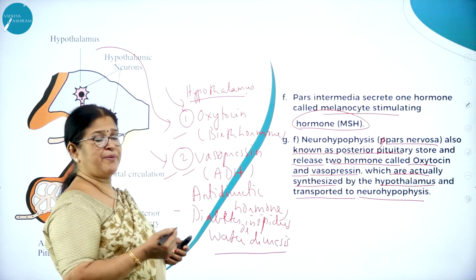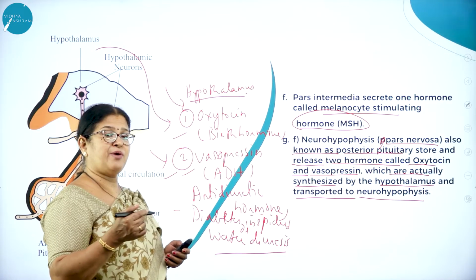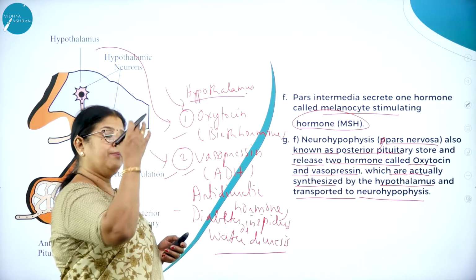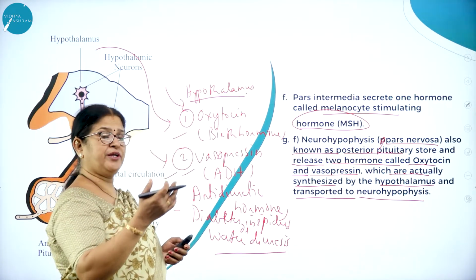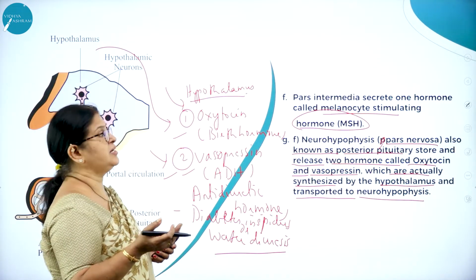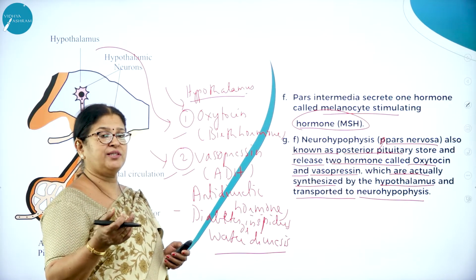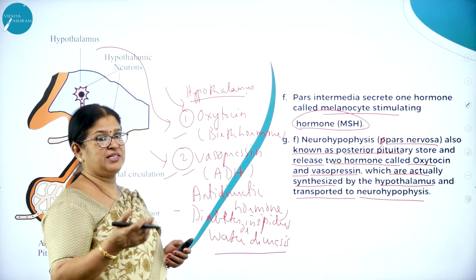So, pars distalis. As I said, the whole of the pituitary is divided into two parts. What are they? That is anterior pituitary or adenohypophysis, and posterior pituitary or neurohypophysis. Anterior pituitary is again divided into two portions. What are they? Pars distalis and pars intermedia.